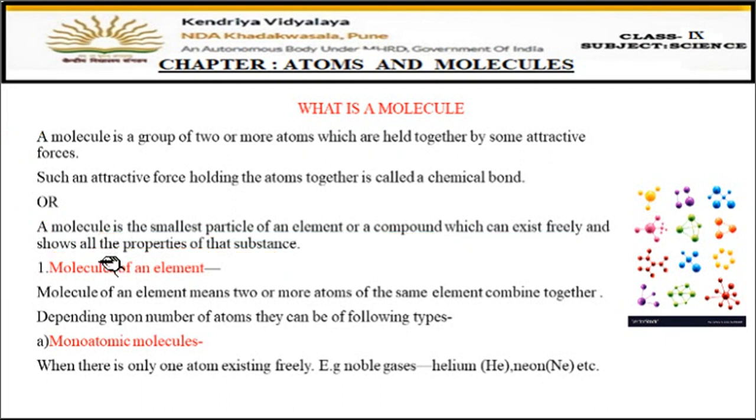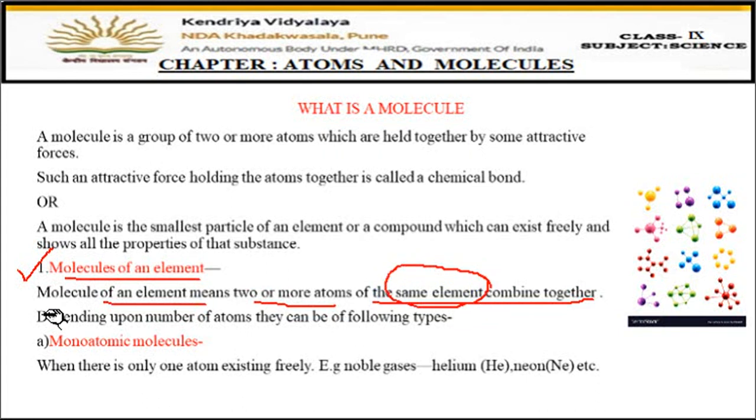Now, molecules can be of two types: molecules of an element and molecules of a compound. So let's see first the molecules of an element. This we have discussed earlier also. A molecule of an element means when two or more atoms of the same element combine together. Remember children, this is the important point in the definition. We know that a molecule is a group of two or more atoms, but those atoms are either of the same element or of different elements. That makes the difference between the molecules.